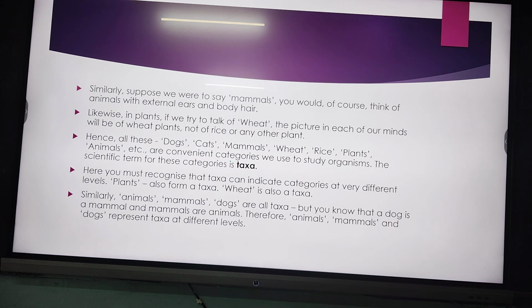Now, we are kept into what category? We are mammals. What are the specific characters because of which we are assigned this category, mammals? Here you see that we have external ears and body hairs. These are the two specific characters that are found only in the mammals.